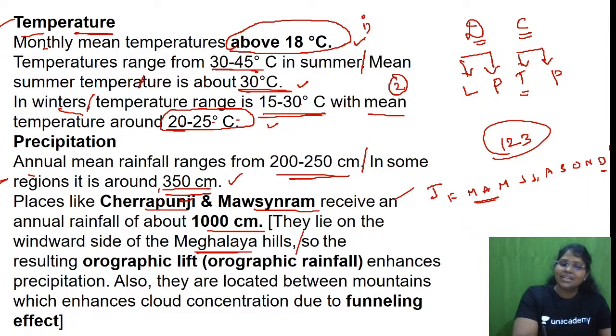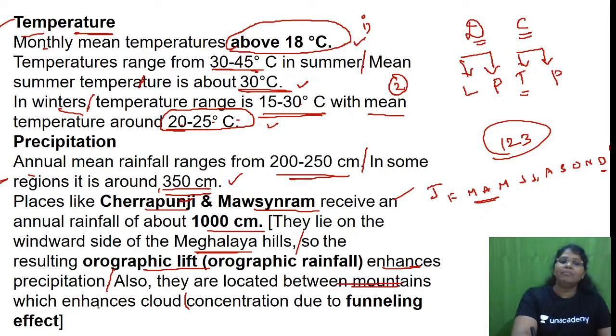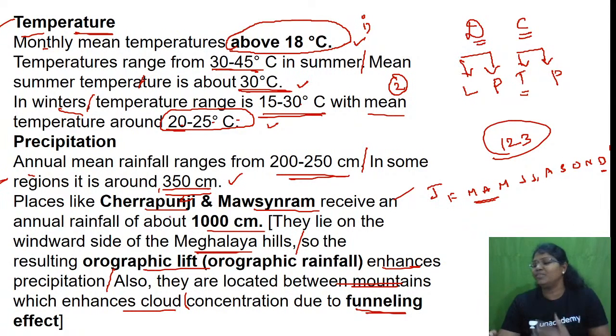So that the resulting orographic lift, orographic rainfall enhances the precipitation. Also, they are located between the mountains, which enhances the cloud concentration during the funneling effect. This is simple. Why do we have more rainfall in Cherrapunji and Mawsynram? Because there it is on the windward side of the hill, mountain, not on the leeward side.